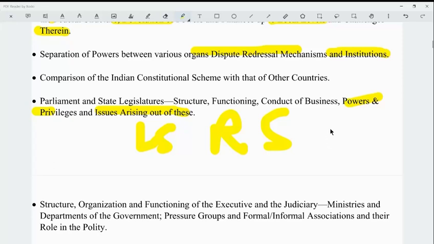how some recommendations through which their conditions can be improved, and the conduct of business in the parliament, how the working of the parliament and the quality of discussion between the parliamentarians, between the MPs, can be enhanced. What are the issues in the functioning of parliament and how can they be dealt with? You have to study that.